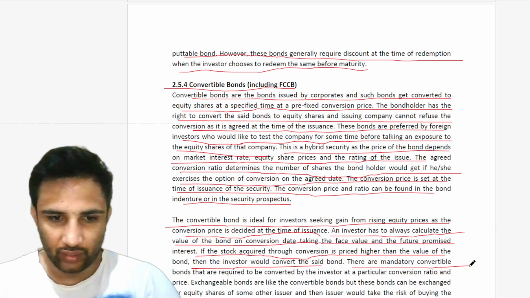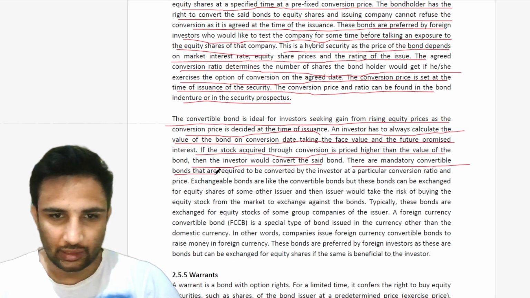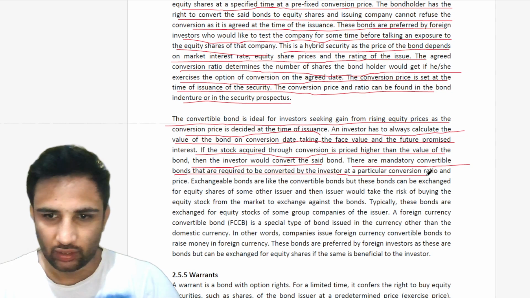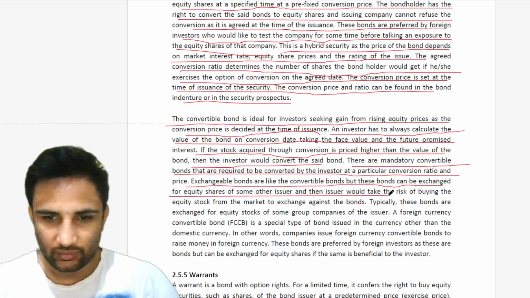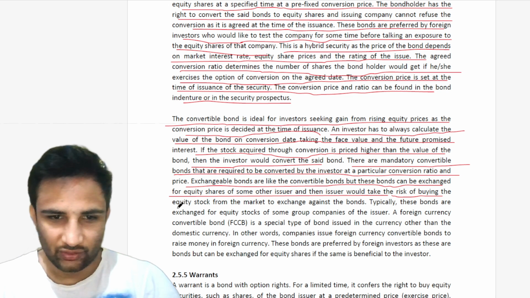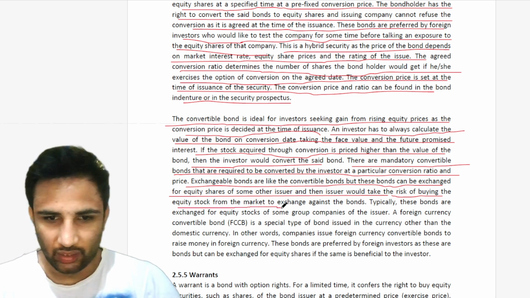There are mandatory convertible bonds that are required to be converted by the investor at a particular conversion ratio and price. Exchangeable bonds are like the convertible bonds, but these bonds can be exchanged for equity shares of some other issuer, and then the issuer would take the risk of buying the equity stock from the market to exchange against the bonds. Typically, these bonds are exchanged for equity stocks of some group companies of the issuer.